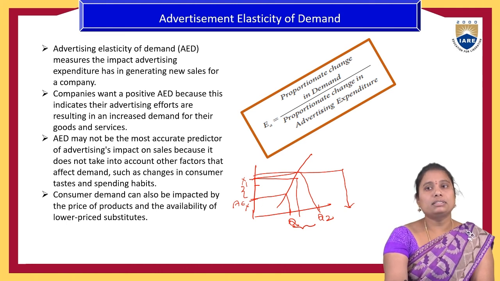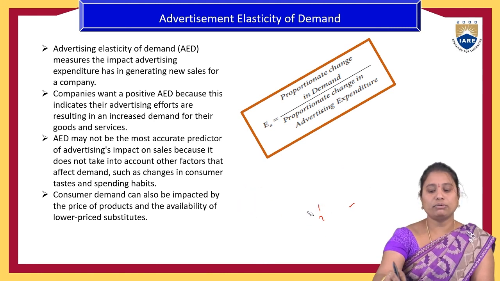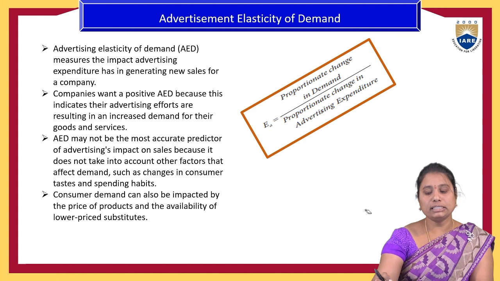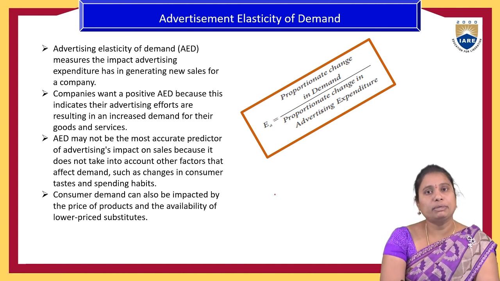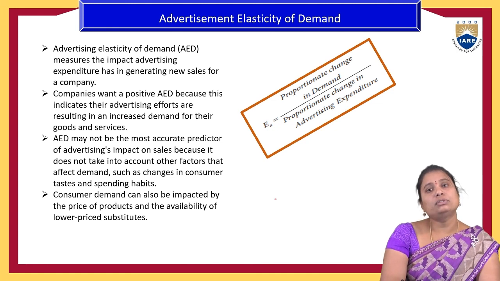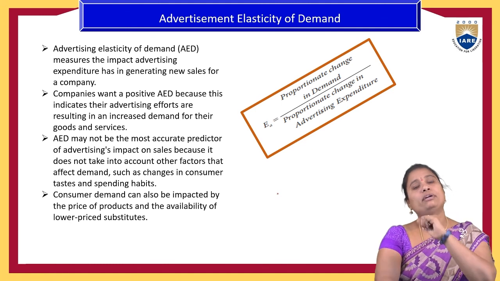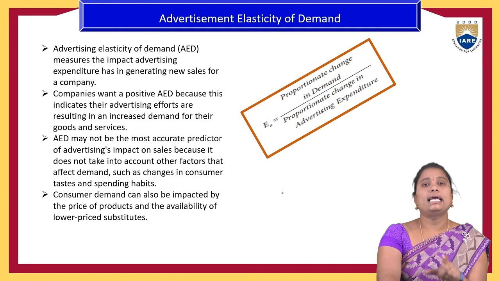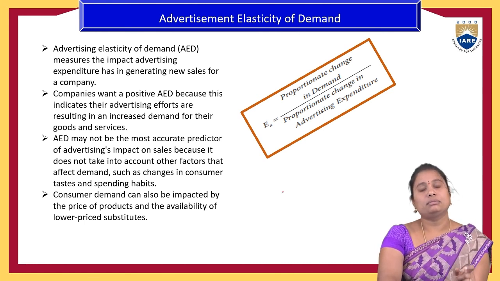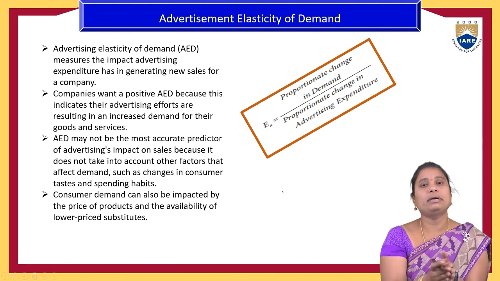And sometimes it is constant: the people purchase the same quantity even if the advertisement expenditure changes. That is called perfectly inelastic advertisement expenditure. Then if no change in advertisement expenditure leads to more demand for a product, that is again called perfectly elastic advertisement elasticity of demand, which means the same as that.